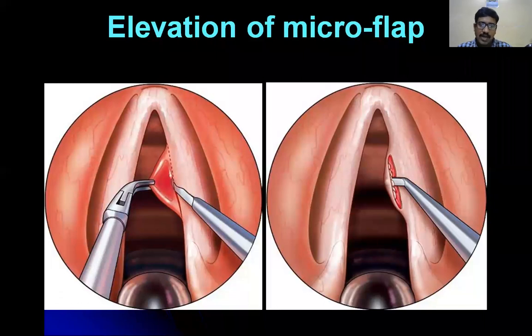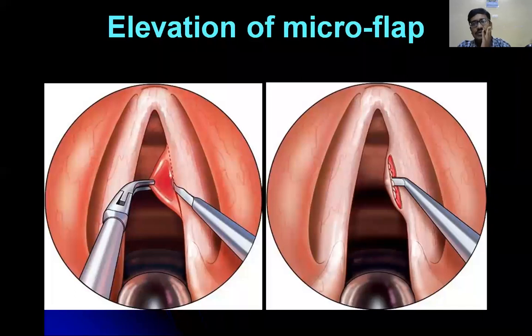At the junction of the anterior 1/3 and posterior 2/3. Why is it located there? Maximum approximation or maximum vibration of the vocal cords occurs at the anterior 1/3 and posterior 2/3 of the vocal cord. Then what is the most common site of vocal polyp? The most common site of vocal polyp is the anterior commissure.